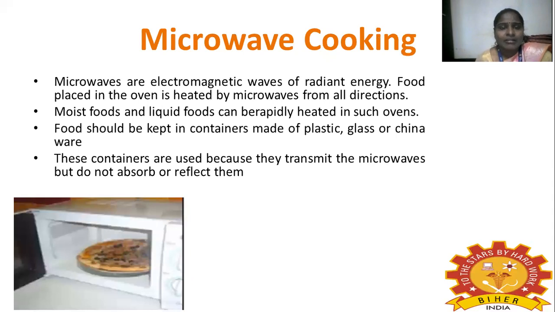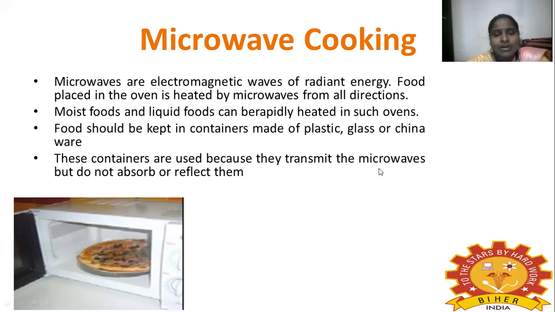The next method under combination is microwave cooking. Microwaves are electromagnetic waves of radiant energy. Food placed in the oven is heated by microwaves from all directions. Moist food and liquid food can be rapidly heated in such ovens. Food should be kept in a container made of plastic, glass or china dish and should not be metallic.